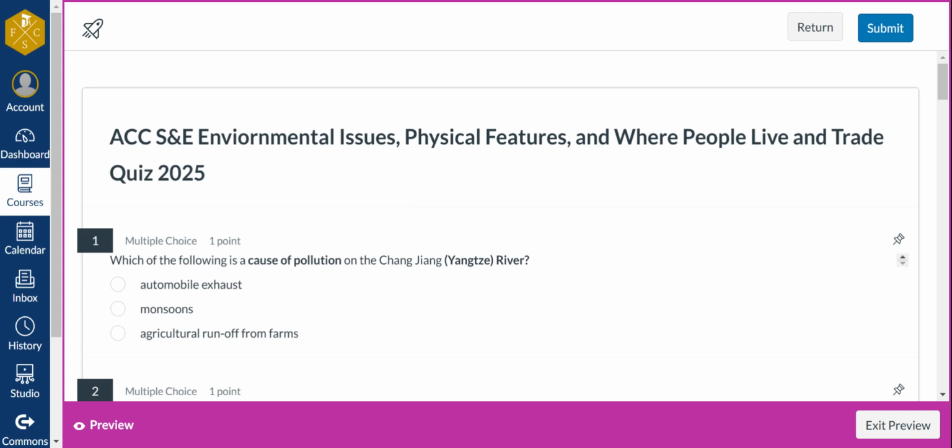Okay, let's go ahead. Number one, which of the following is a cause of pollution on the Yangtze River? Is it from automobile exhaust from cars, from monsoons or massive rainstorms, or from the agricultural runoff, meaning chemicals from farms going in? What would it be?